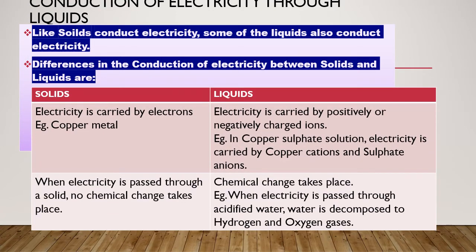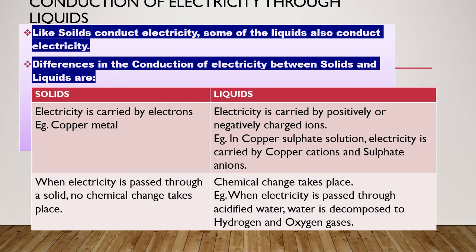But in the case of liquids, the electricity is carried by positively charged ions called cations and negatively charged ions called anions. So positively charged ion is cation, negatively charged ion is called anion. Next, what is the second difference given here?